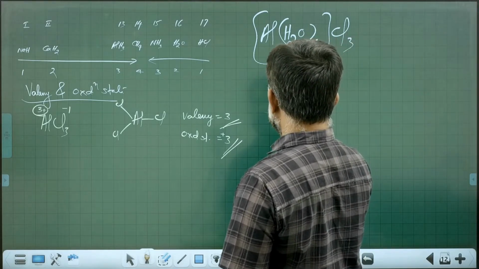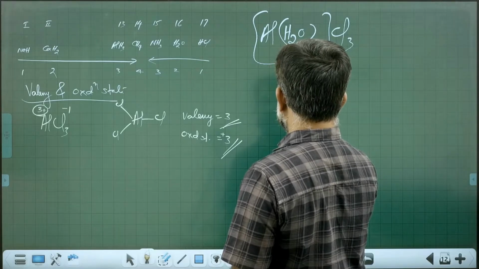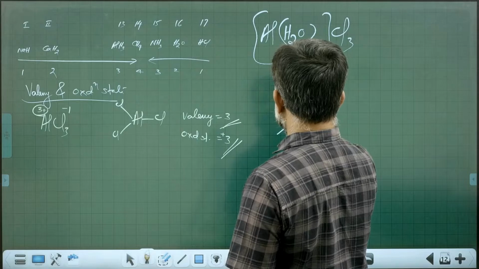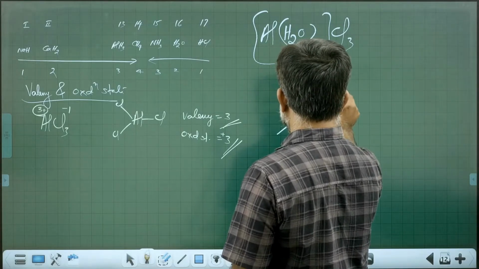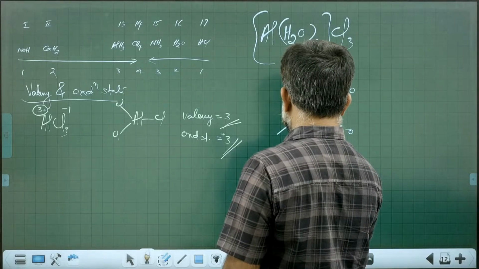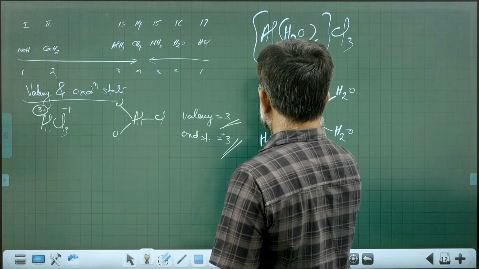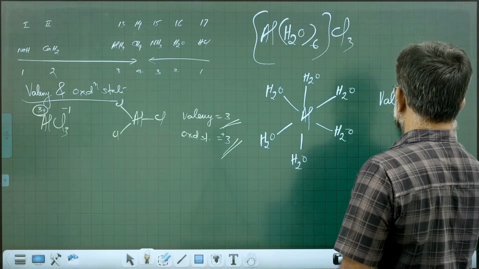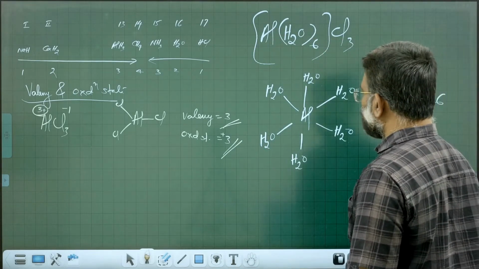The valency of aluminium, you see, aluminium is bonded to 6 water molecules. You know coordination compounds. Water molecule number 1, number 2, number 3, number 4, number 5, number 6. Here the covalency is 6.